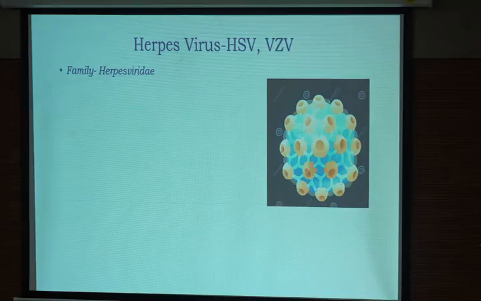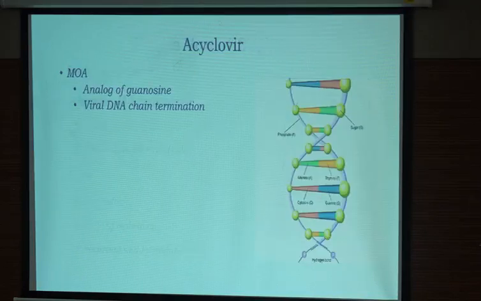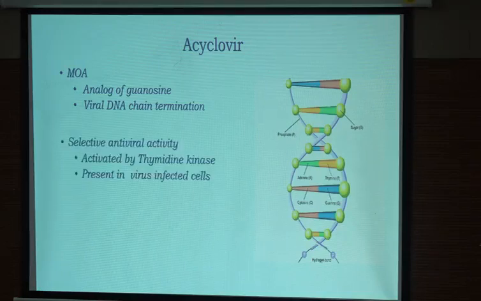Both these viruses, herpes zoster and simplex, belong to the same family and subfamily, only their genus is different. Because of the similarity between these two, they have a common morphology, the way they replicate inside the body, and the way they cause recurrent or latent infection is quite similar. And this is the reason that almost the same drugs work for them. The most common drug which we use is acyclovir. Okay, and we know whenever a virus is replicating, it is synthesizing its DNA. And if we stop that DNA replication, we can stop the viral replication. So acyclovir is an analog of guanosine.